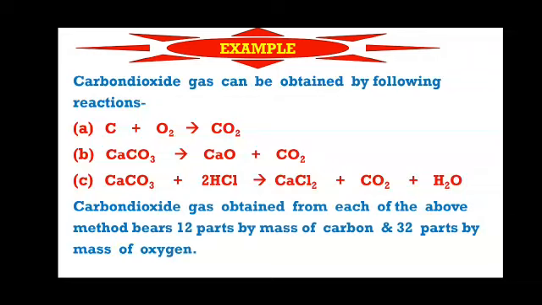Carbon dioxide gas obtained from each of the above methods bears 12 parts by mass of carbon and 32 parts by mass of oxygen. Hence, the formula of carbon dioxide is CO2 and it consists of 12 parts by mass of carbon and 32 parts by mass of oxygen.